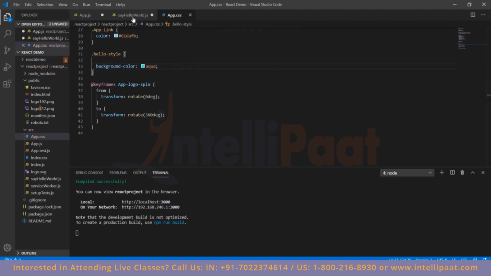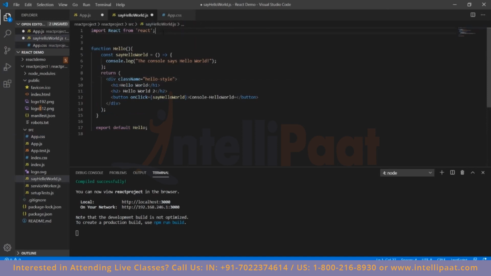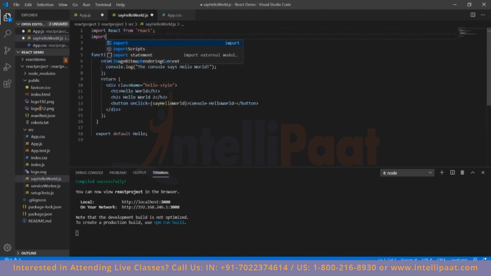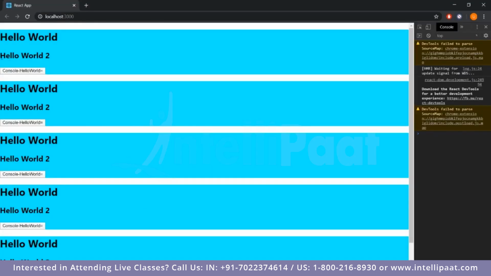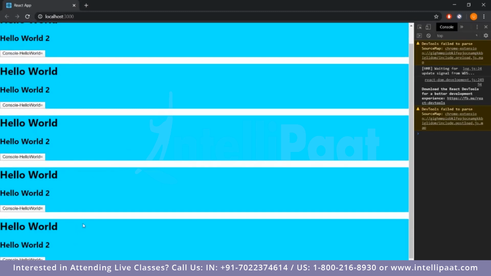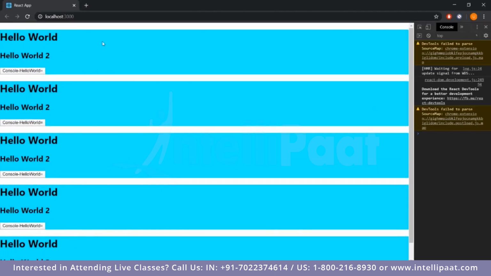So we can't actually use the style if we don't import it, so we'll first import the CSS sheet that we have. We'll import styles, this app.css, and that will be about right. I'll save this and check the website. And now for every component that we're using, the background color has been changed to aqua.